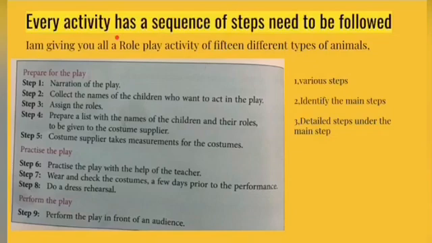So maybe you 30 children are there, so 30 children will have 30 different ideas. So first what we want to do, we want to collect the steps. Okay, various steps. Now for example, there are so many steps for this narration, like for this play.